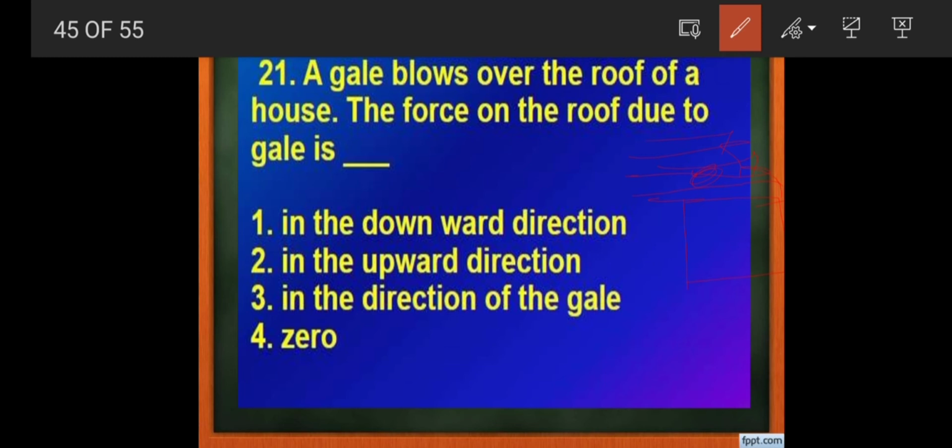So obviously it creates a lower pressure, which means it creates a vacuum here, and that's why the direction of the force on the roof is upward, in this direction. So option number 2 is the right answer here.